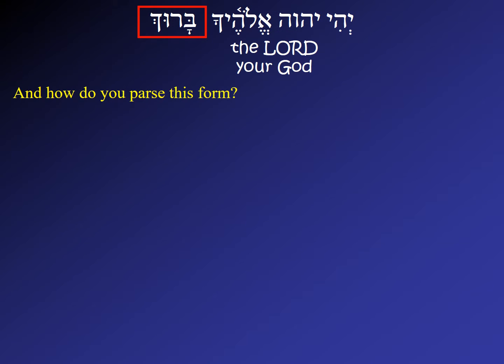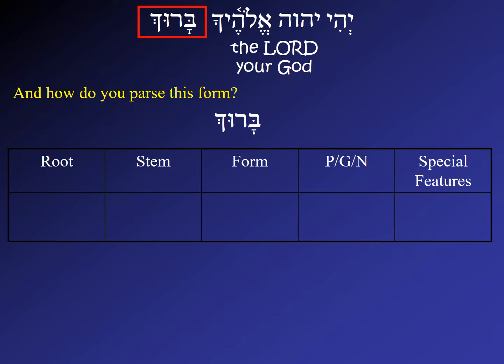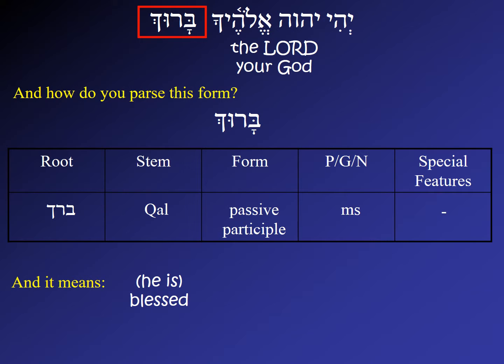We can actually already parse this verb form. You've seen this before. Here we have a class, u class. So a, u. These are indicators of the root barach, the Qal passive participle, masculine singular with no special features. Baruch. This means he is blessed, or being blessed.